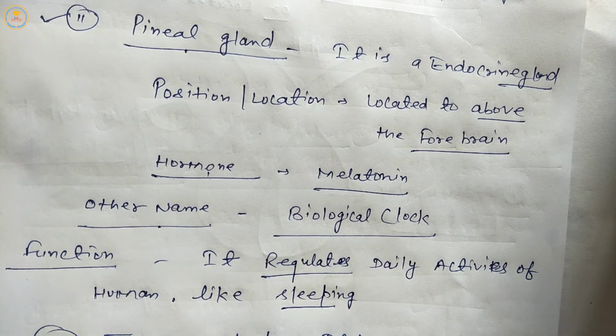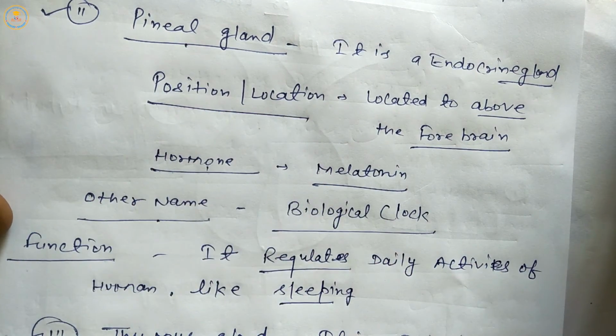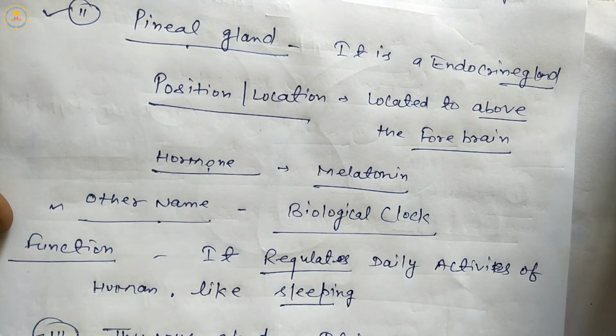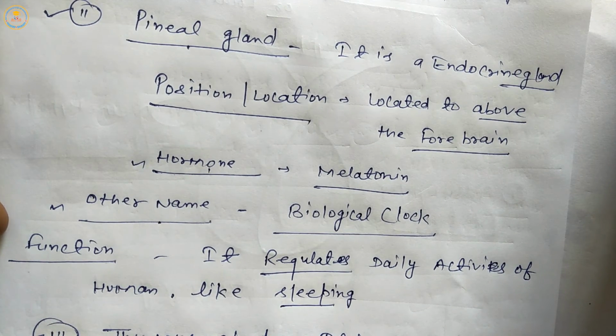For specific points of each endocrine gland: first position or location, second other name, third hormones, and fourth function of each endocrine gland or function of hormones.